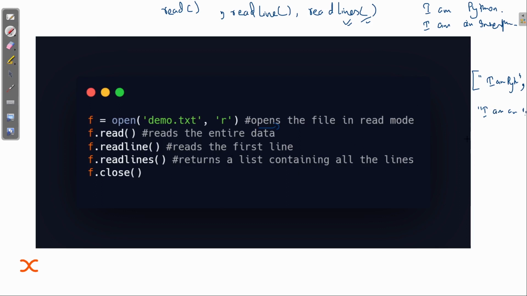That simple trick just gives you the basic idea of what these three functions are about. The read function reads the entire data as one string. Readline reads only one line, the first line. Readlines reads all the lines and prints them in list format.